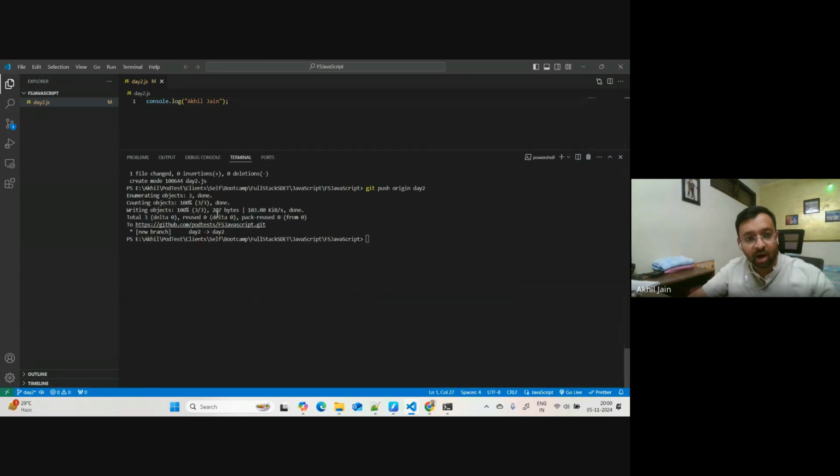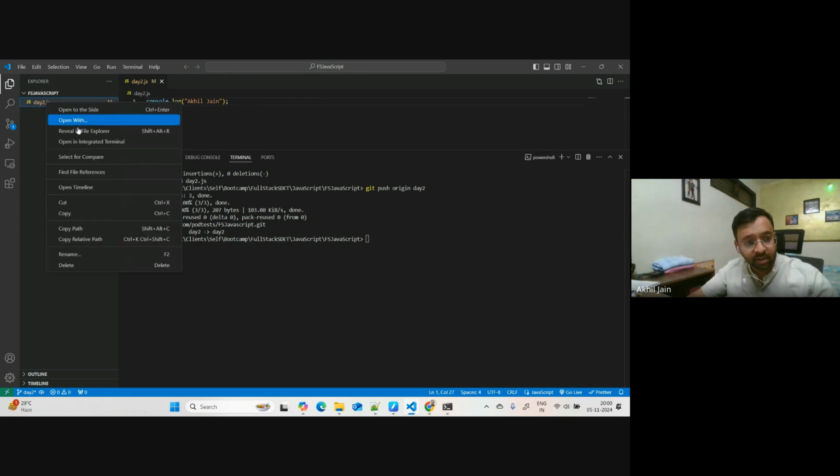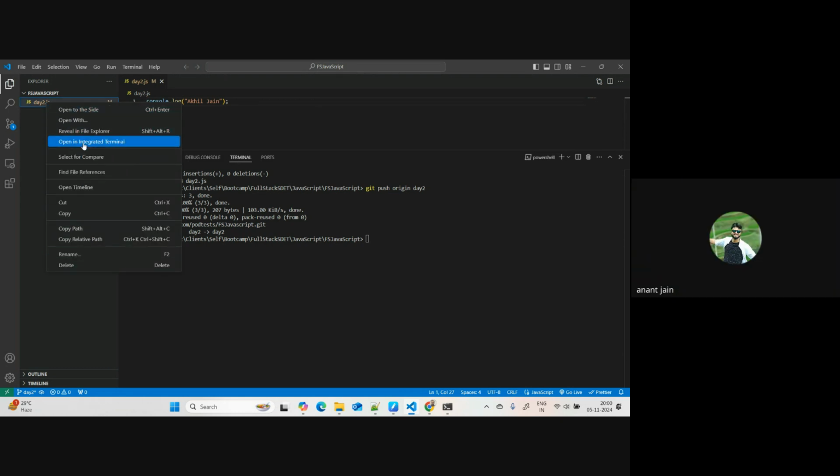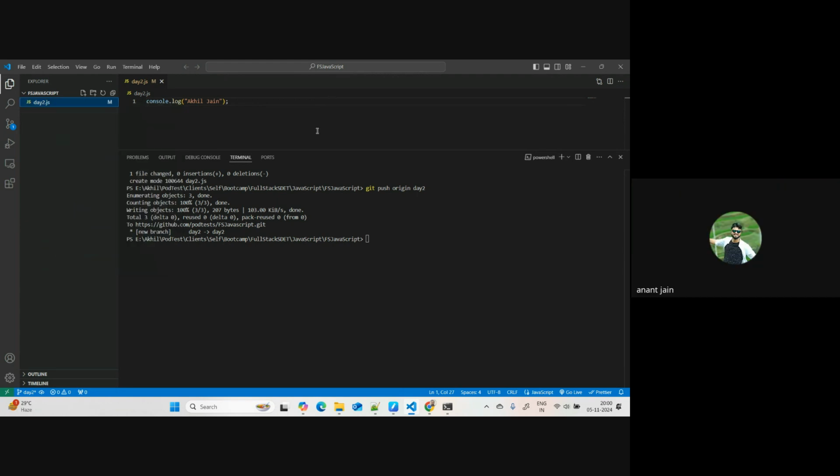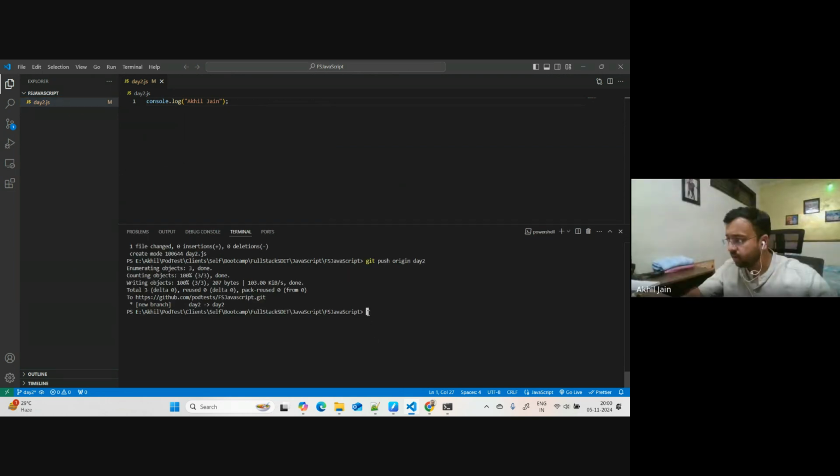And okay, how to run this piece of code? Can I do a right click and maybe run it? I don't see an option right here to run. Or does anyone know how to run it? Tell me. Node space file name. Okay, yeah, that is one way. Does anyone know any other way to run the JavaScript code in VS Code?